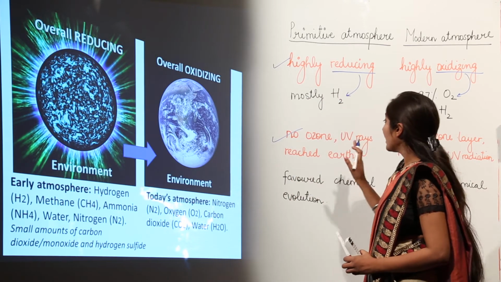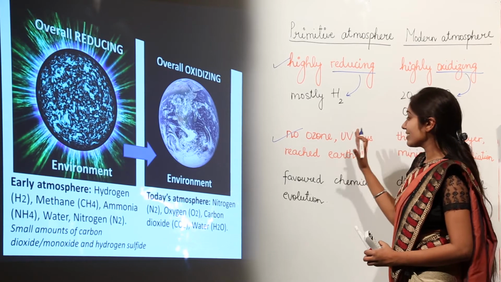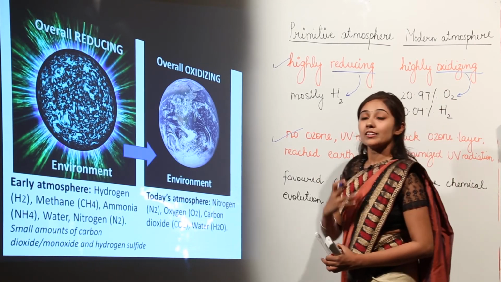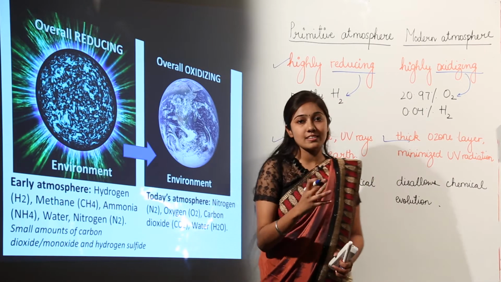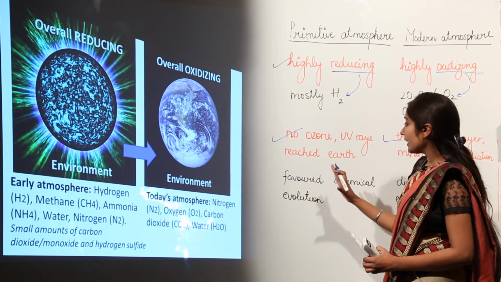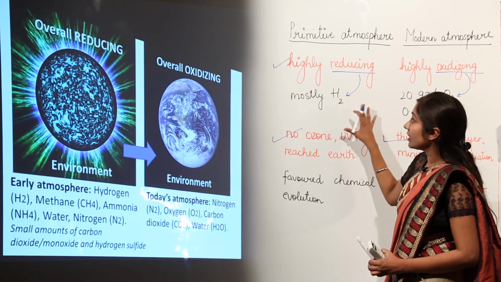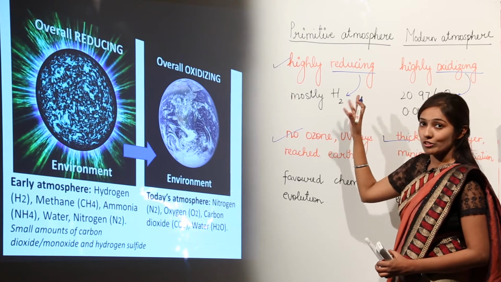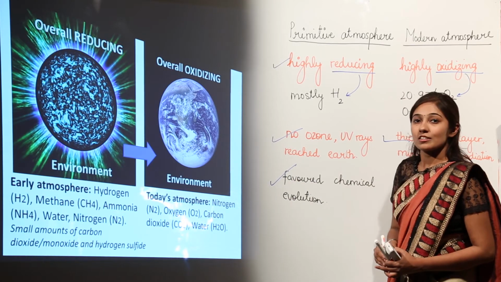But in the earlier atmosphere there was no ozone layer at all, so UV rays directly reached the Earth. In the modern atmosphere we have a thick ozone layer which has minimized these UV rays reaching us, so that we are protected.